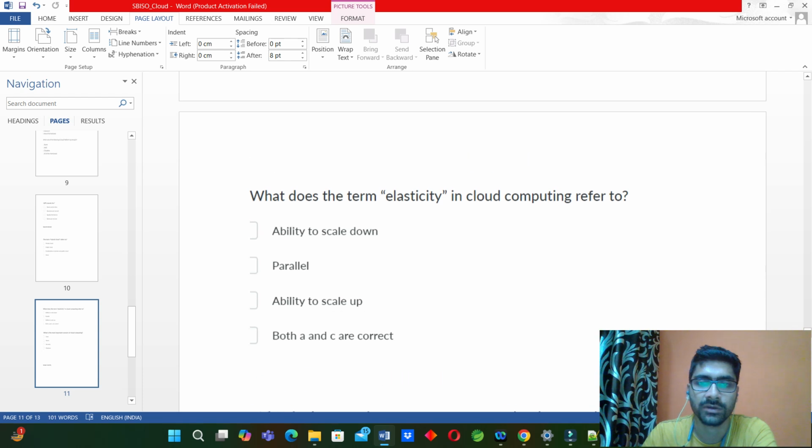Okay. What does the term elasticity in cloud computing refer to? Ability to scale down, parallel, ability to scale up. Both A and C are correct. Okay, so elasticity means scalability. It can scale up or scale down. So the answer will be both A and C.